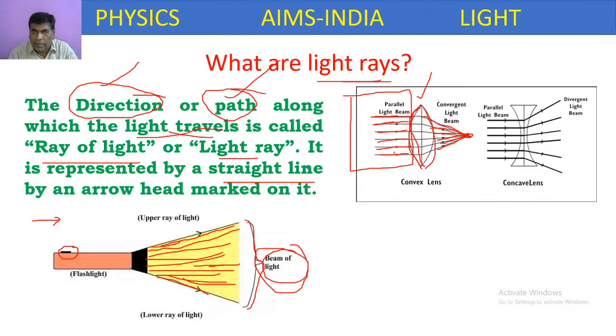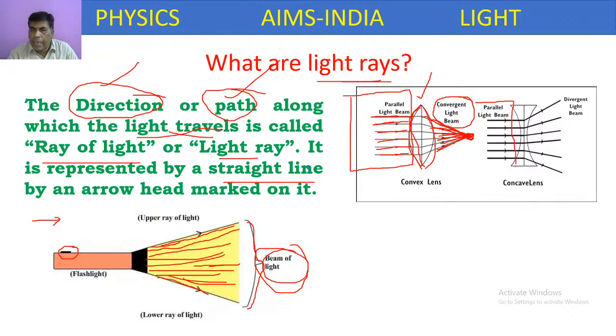After passing through the convex lens, all the light rays move towards one point, which means they are converging. This kind of beam is called a convergent light beam.